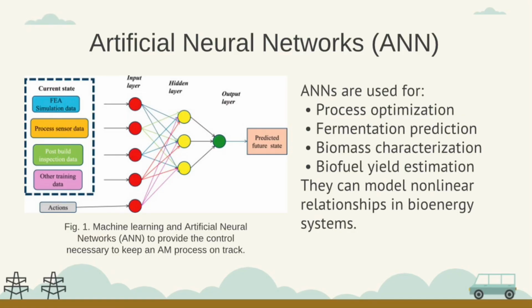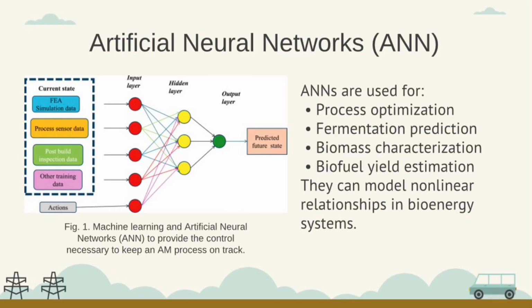And in bioenergy, ANN is used for process optimization, fermentation prediction, biomass categorization, and biofuel yield estimation. Their main advantage is modeling complex nonlinear relationships, which can improve the efficiency and control in